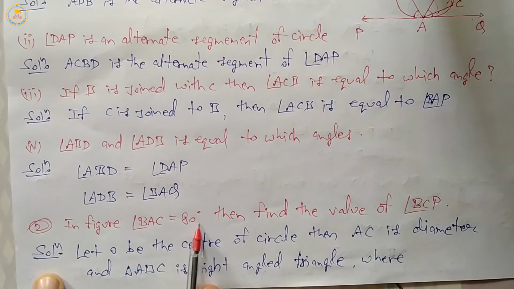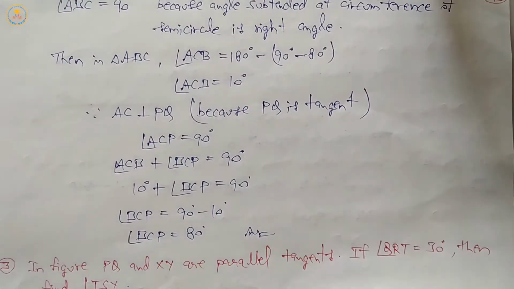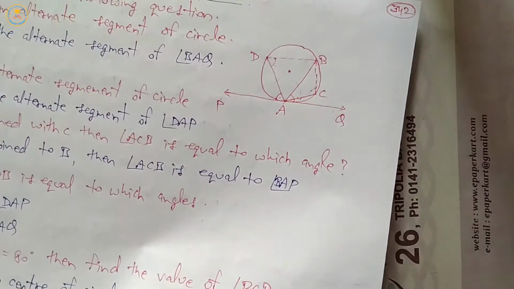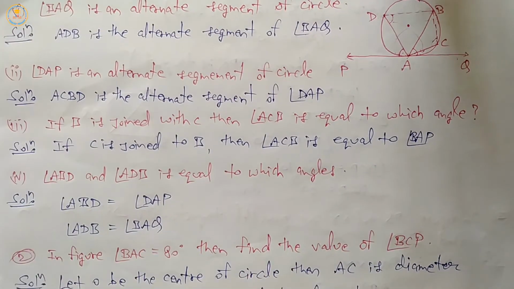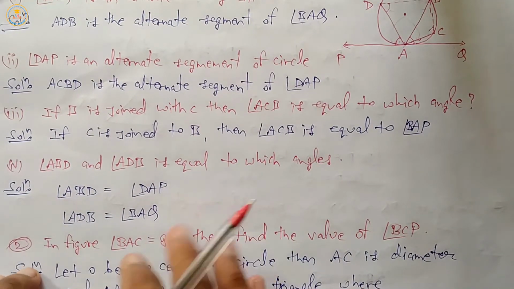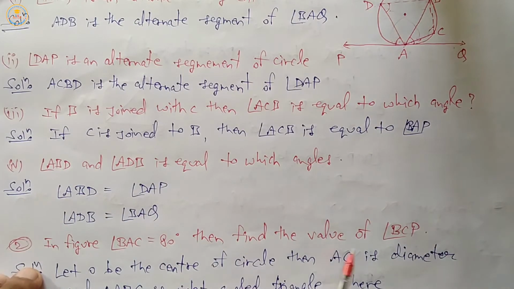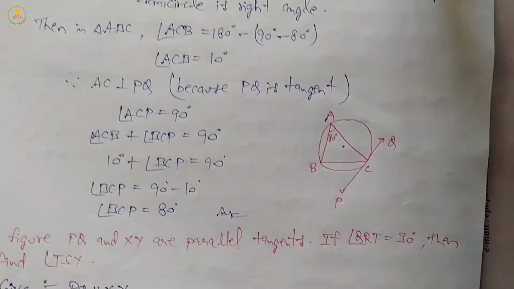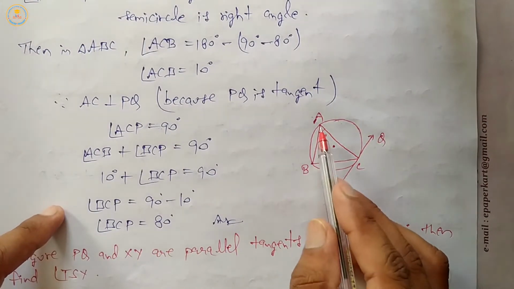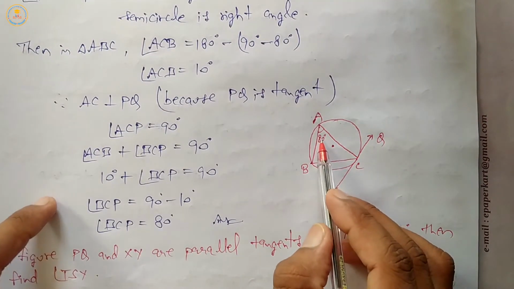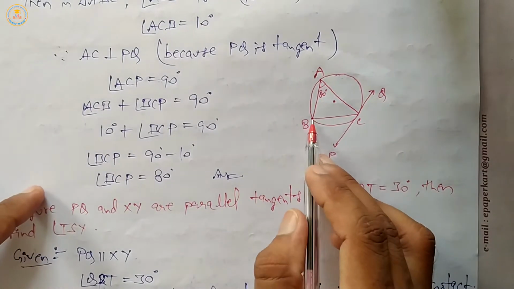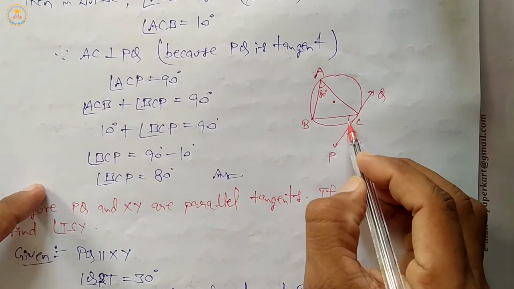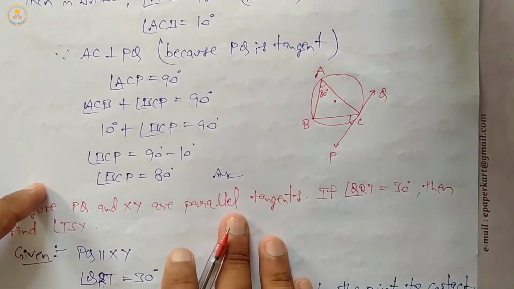BAC is given as 80 degrees. The calculation part is BCP, this one we have to calculate.